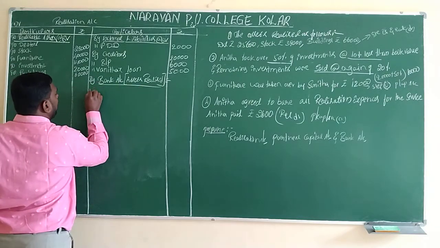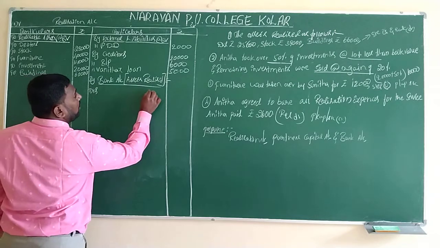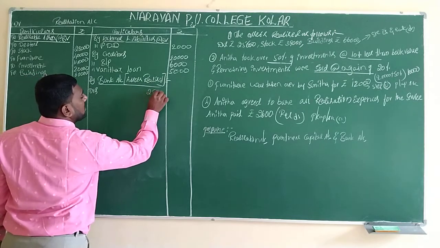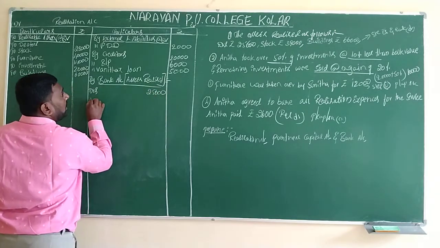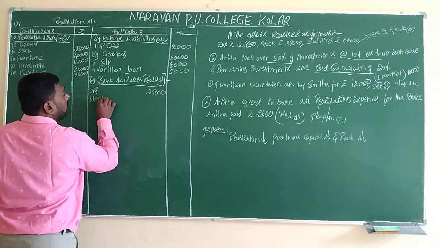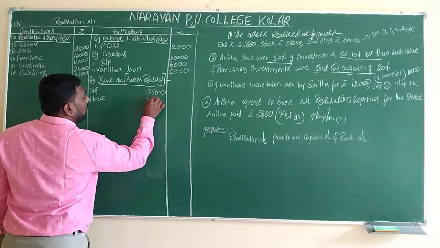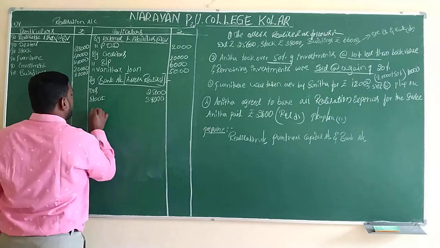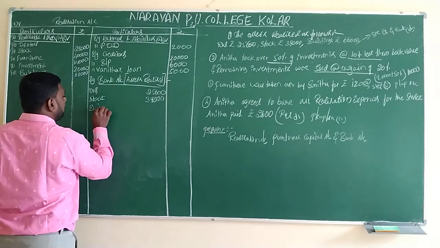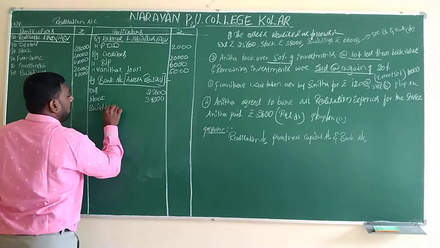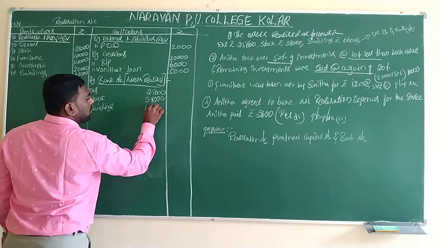So here, first they have given debtors. The value of debtors is 25,600. After that, they have given stock. The value of stock is 39,000. After that, they have given buildings. The value of buildings is 66,000.